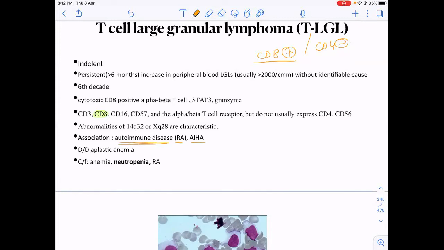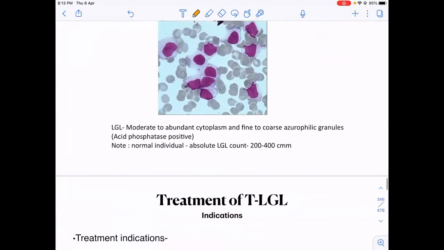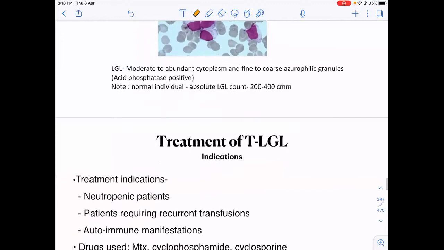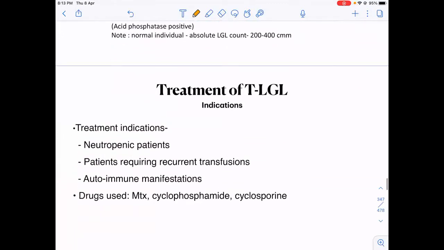In the clinical features, these patients can present with neutropenia along with anemia. So neutropenia is a very important CBC finding in a case of T cell large granular lymphoma. These large granular lymphocytes have abundant cytoplasm. They are large cells which host eosinophilic granules. Okay, so when do you treat this TLGL?